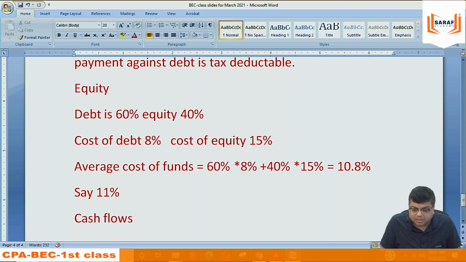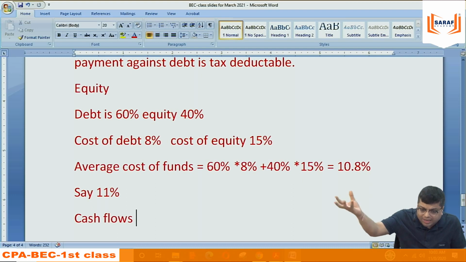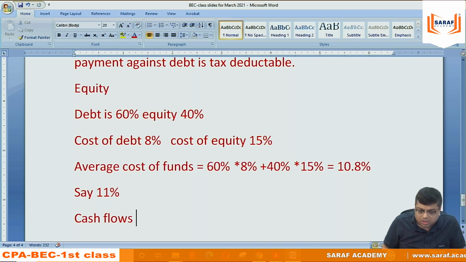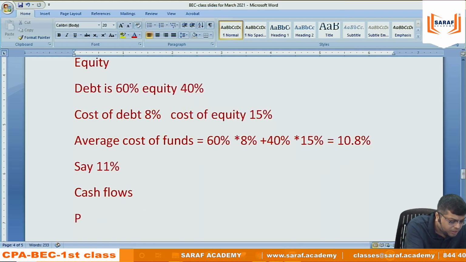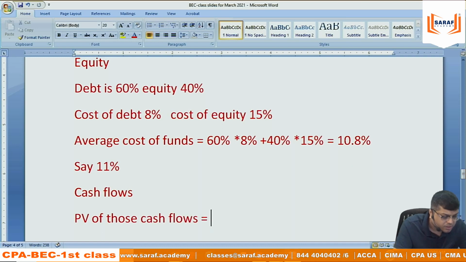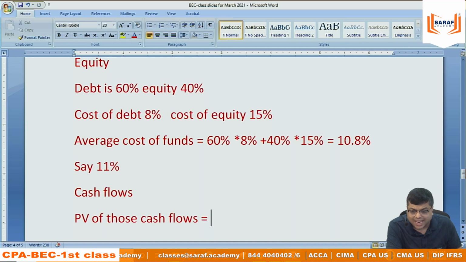Cash flows means my sales revenue, maybe cash or credit, because if it is a credit sale also, I will get that money, minus all the expenses which I need to incur in the business to run my show. So for coming 15, 20 years, I will be generating cash flows. Present value of those cash flows. Present value of those cash flows means what?